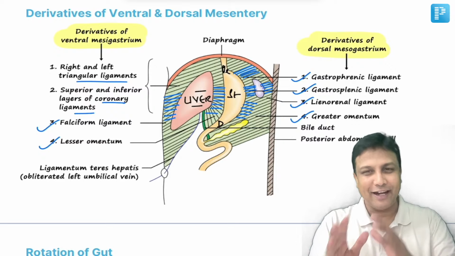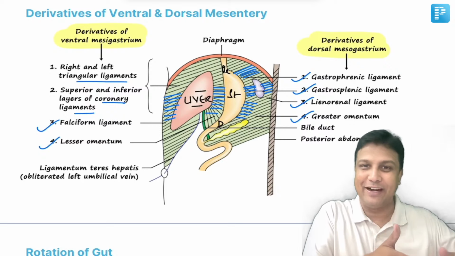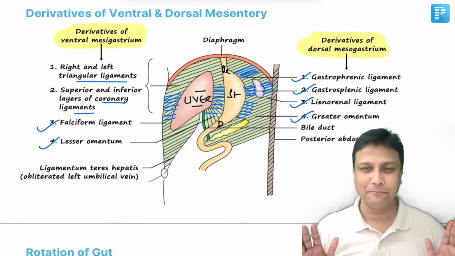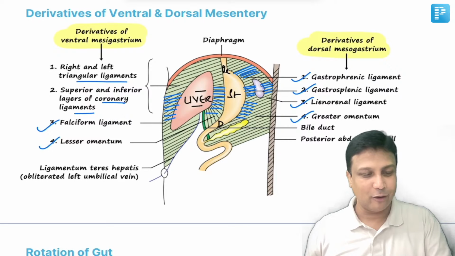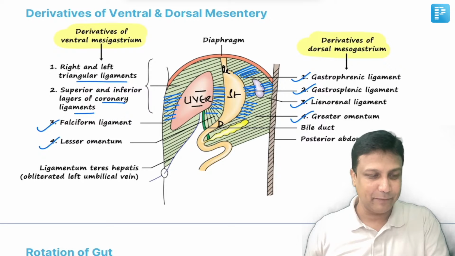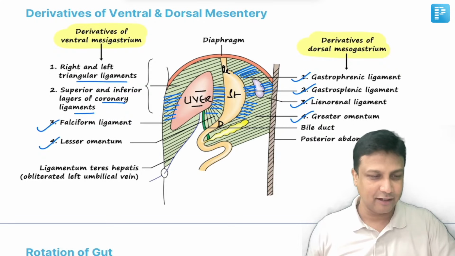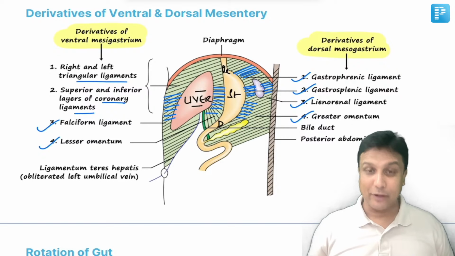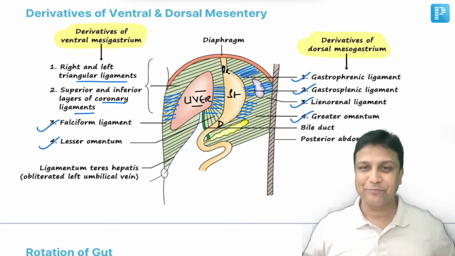Yes, by this we can actually remember what are all the derivatives of ventral mesentery and dorsal mesentery from one diagram itself. No need to mug up at all. If you want, we can repeat this once more. Let's repeat this together now itself. Nothing to hurry because we are doing the quality work right now. Okay, I hope you are revising everything just before the exam.